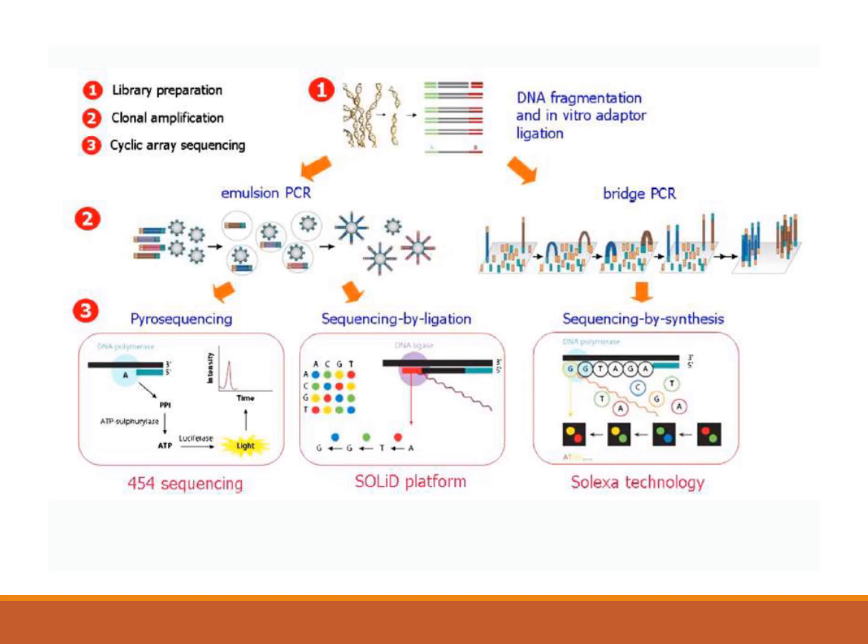So here is your template DNA. Now you attach adapter molecules to this template DNA. Then for pyro sequencing, that is 454 sequencing, and for solid sequencing, you perform emulsion PCR for that purpose. And in case of Solexa technology, that is Illumina sequencing by synthesis, you perform bridge PCR. So both of these techniques we have already discussed at the starting of our syllabus.